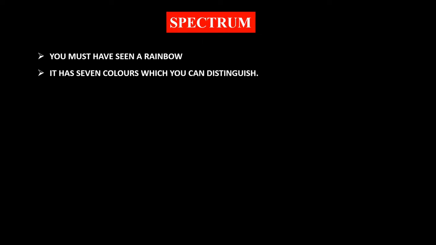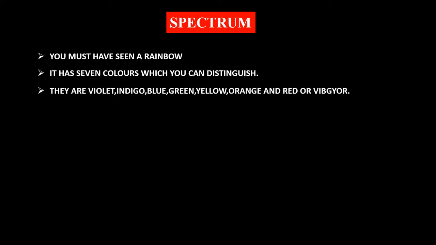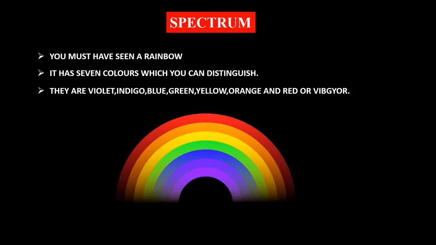What is a spectrum? You must have seen a rainbow. It has 7 colors which you can distinguish. They are violet, indigo, blue, green, yellow, orange, and red, or simply VIBGR.